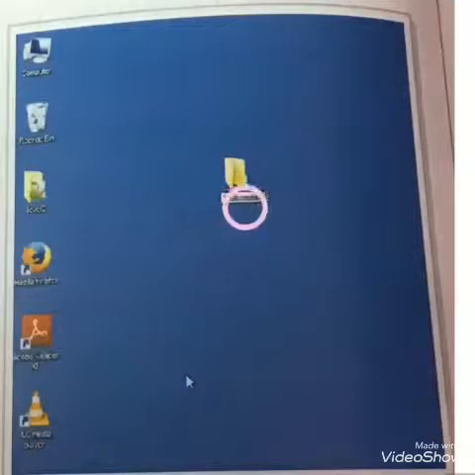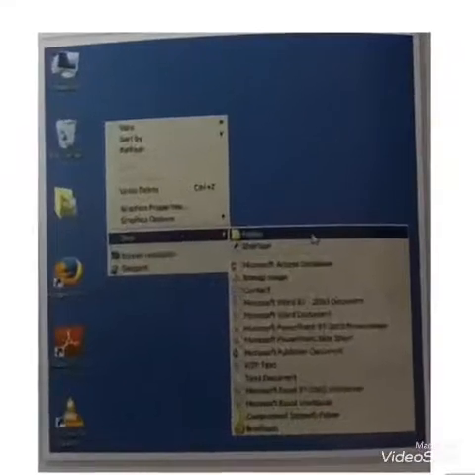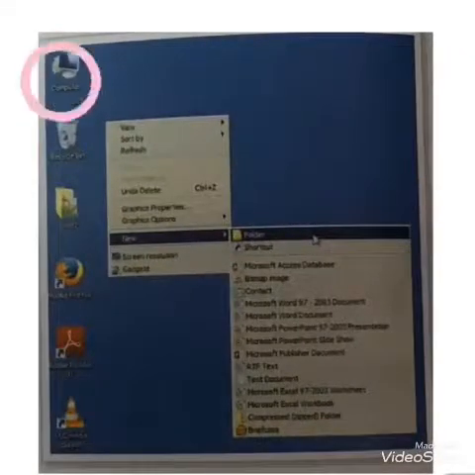Below you can see one white color space. This is for naming it. Whatever name you want to give, you can give it inside. One more time I will show you. Whenever you open a computer, you will get a screen page like this.